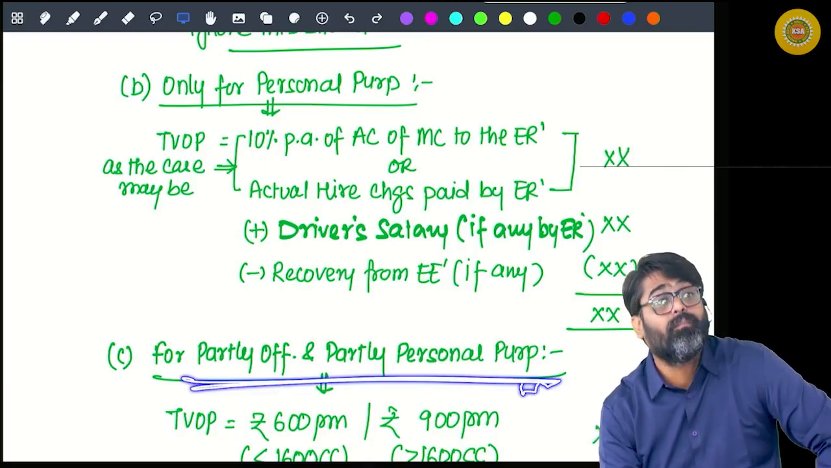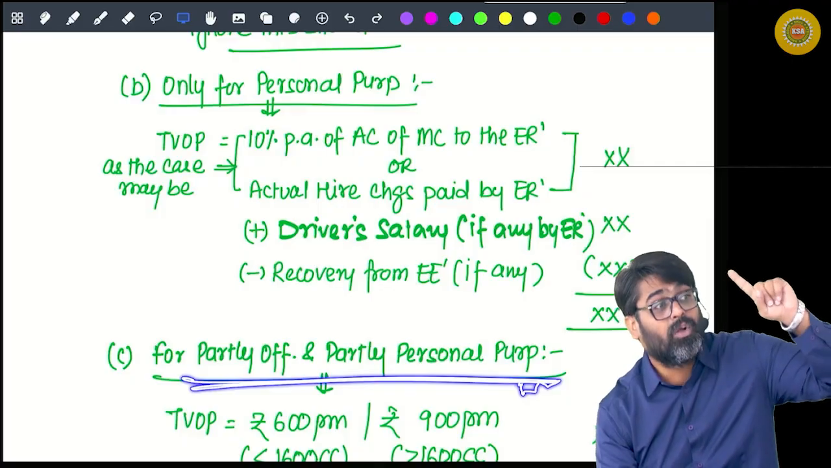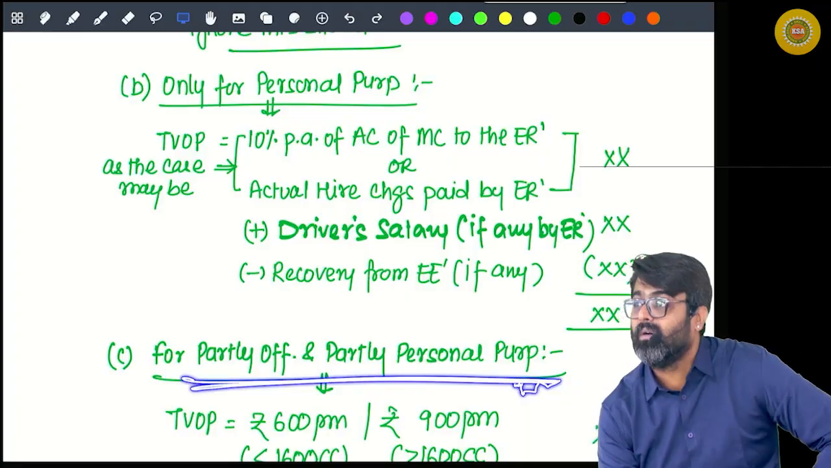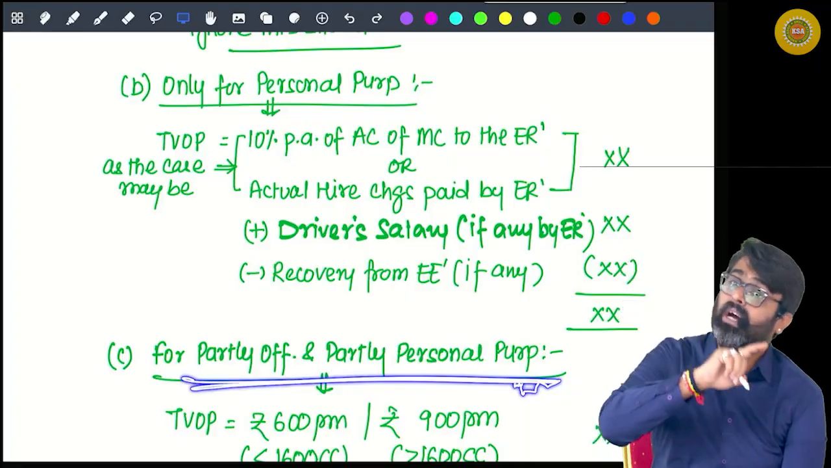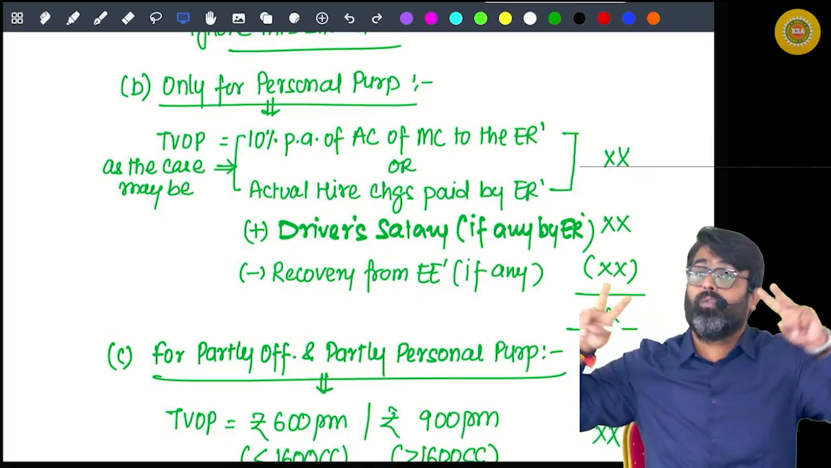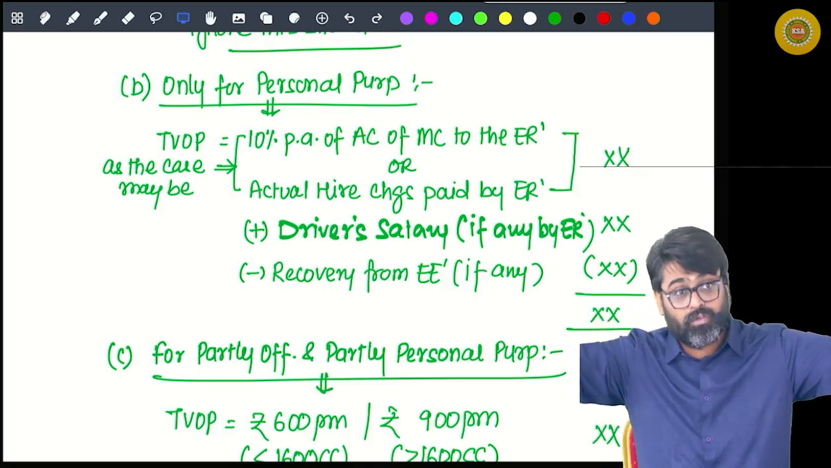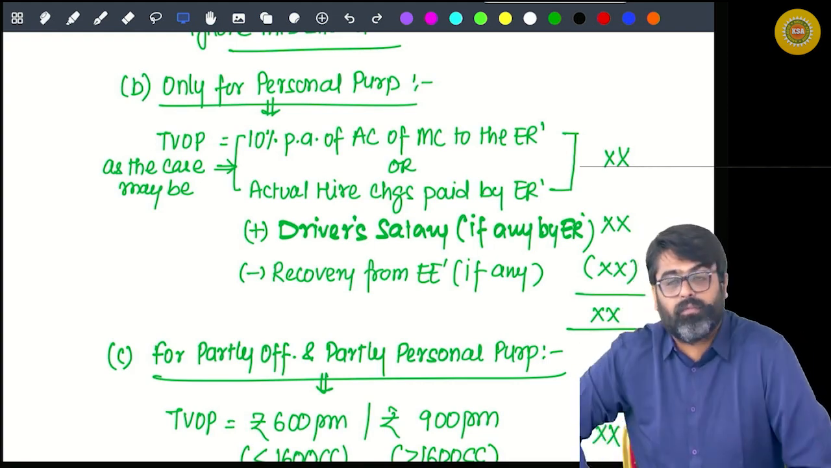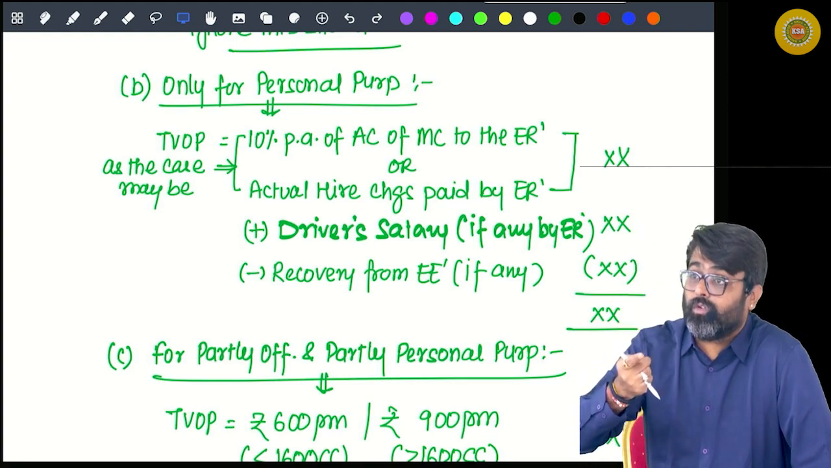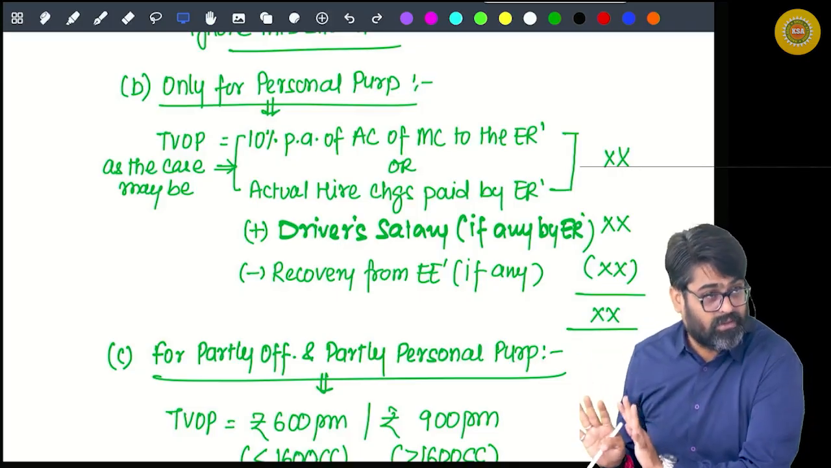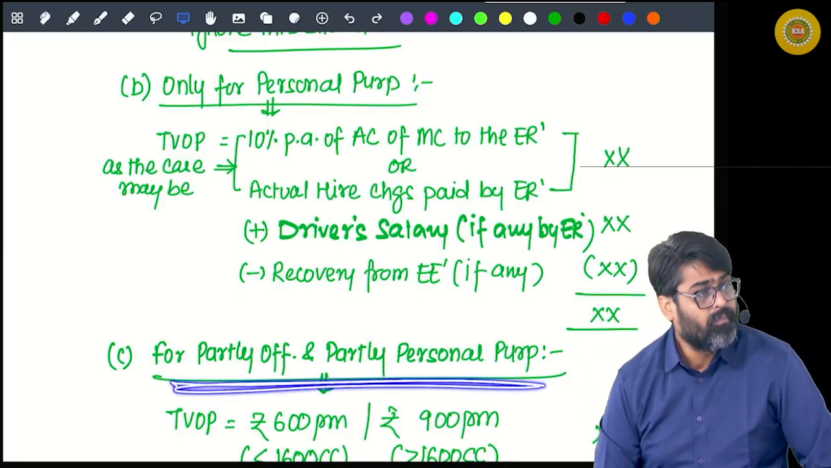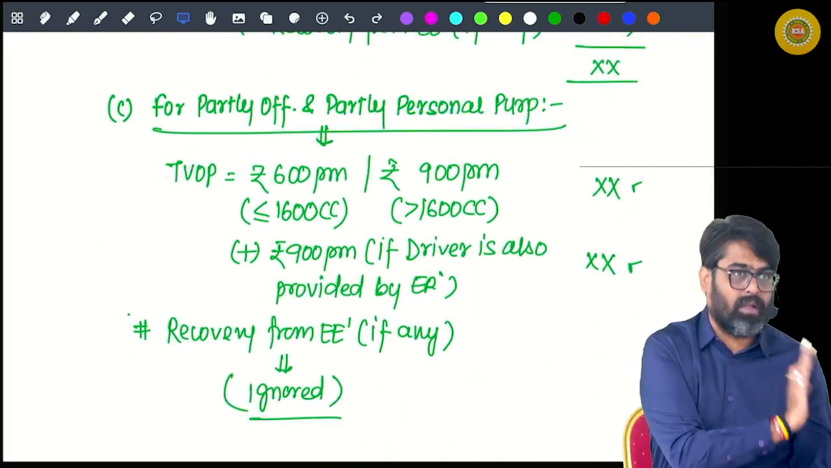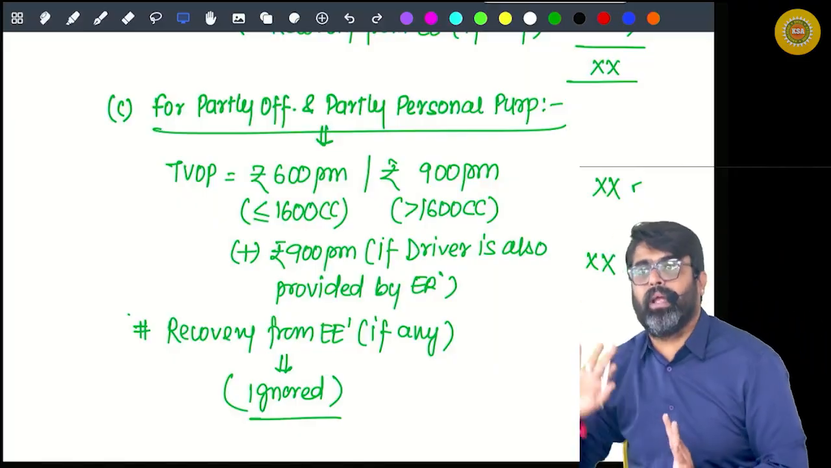Last time what we did? A flat amount. 1800 or 2400 plus 900 if the driver was also provided. We have charged that amount, no? We charged 1800, 2400 for two benefits. Use as well as expense. Here are two benefits happening or only one benefit? Which benefit? Use. So here a flat amount should be taxed. Yes, if the car is used partly official, partly personal, then a flat amount should be taxed here also, because last time a flat amount was taxed.